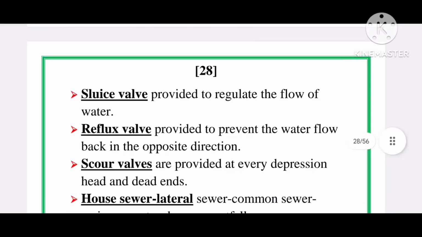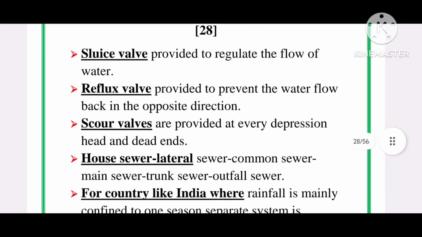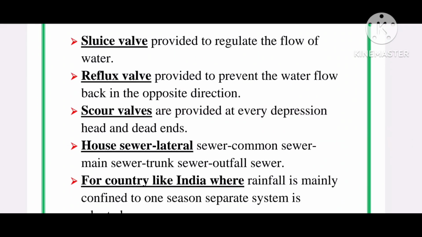Next, sluice valve. It is provided to regulate the flow of water. Next is reflux valve. It is provided to prevent the water flow back in the opposite direction. Next is scour valves. Scour valves are provided at every depression and dead ends.